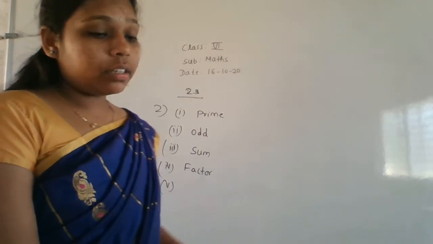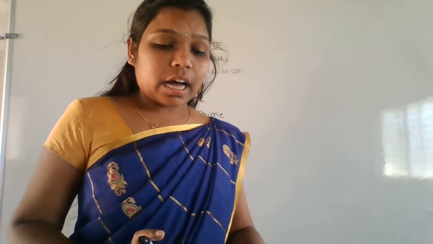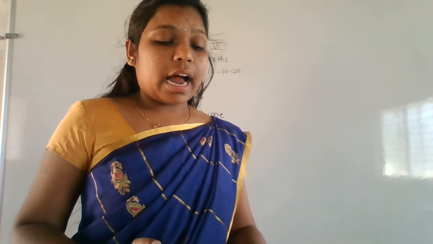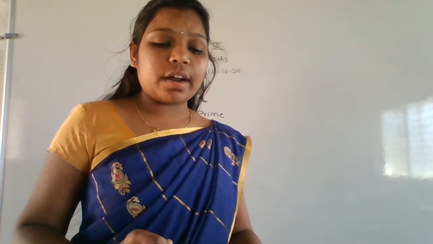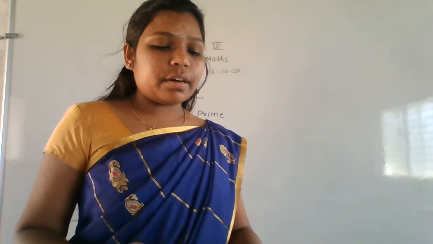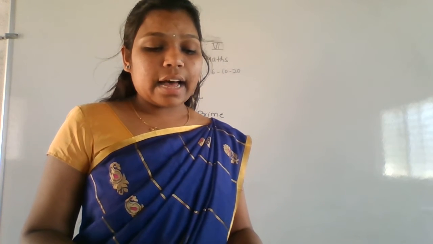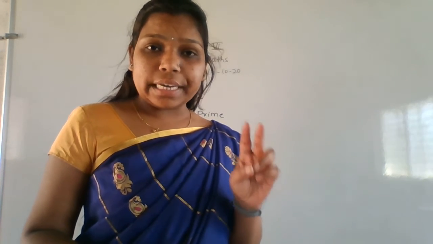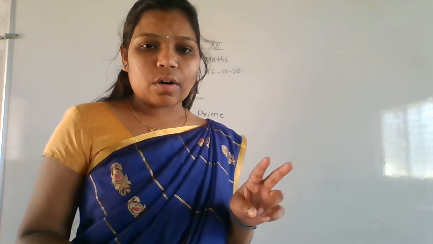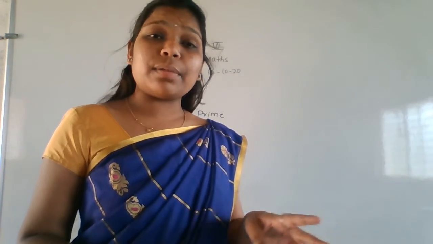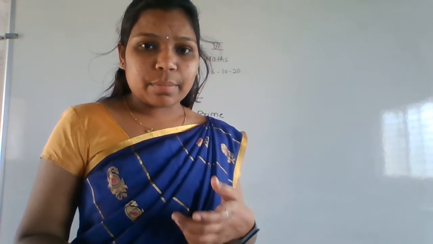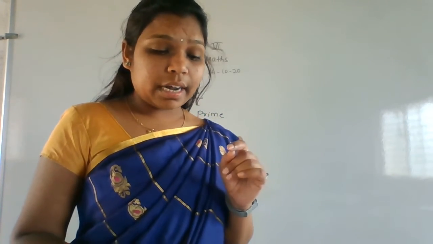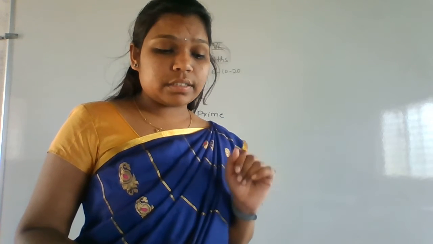Next, the fifth one. The numbers more than one that have only two factors are called dash numbers, and the numbers more than one that have more than two factors are called dash numbers. See here, the numbers more than one that have only two factors. Only two factors means it is divisible by only two numbers, itself and one, right? So what is that number? That number is called the prime number, right?